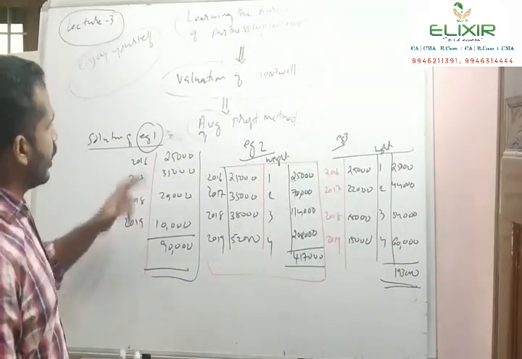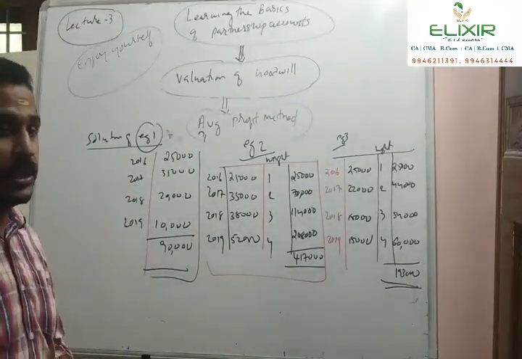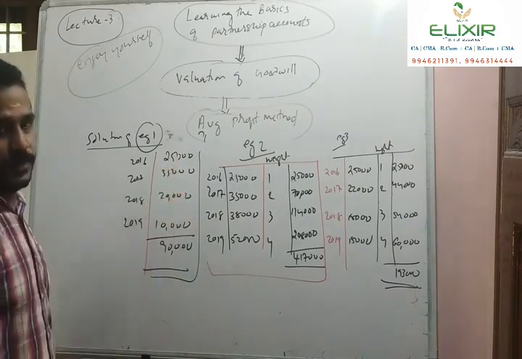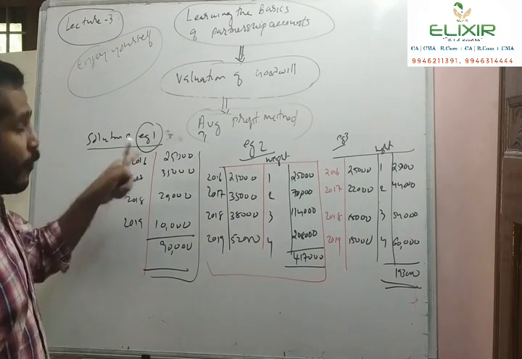Now let us find the solution on example 1, example 2 and example 3. In example 1, which is based on the simple average method, the total of the profit for the 4 years from 2016 to 19 is 90,000 and 4 years.